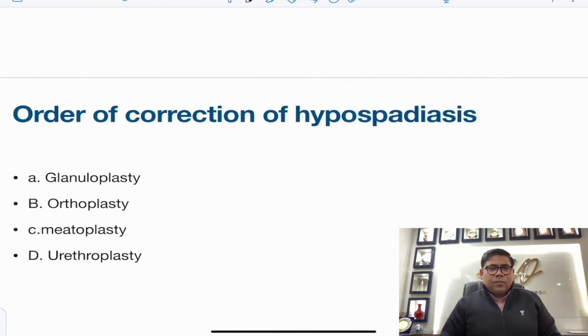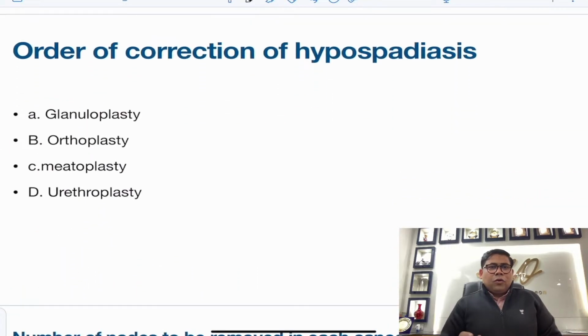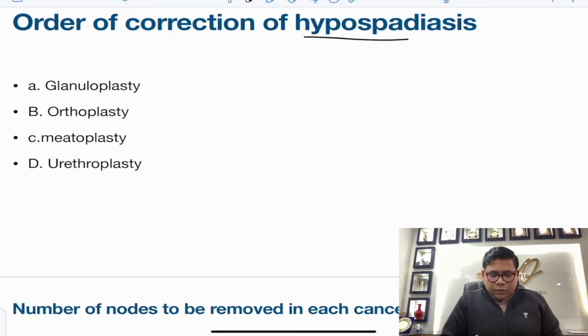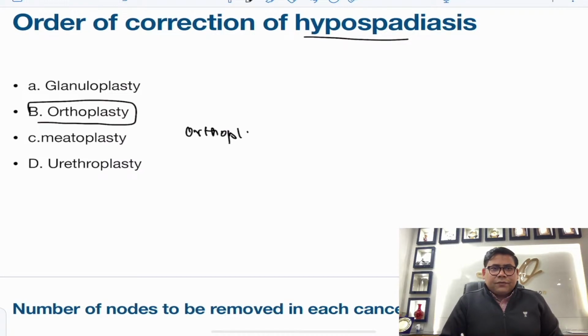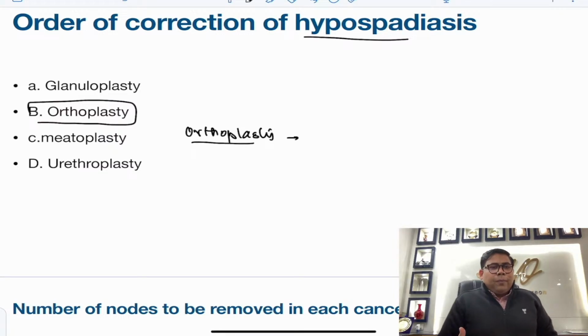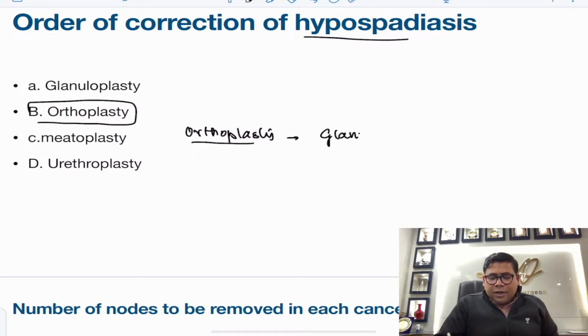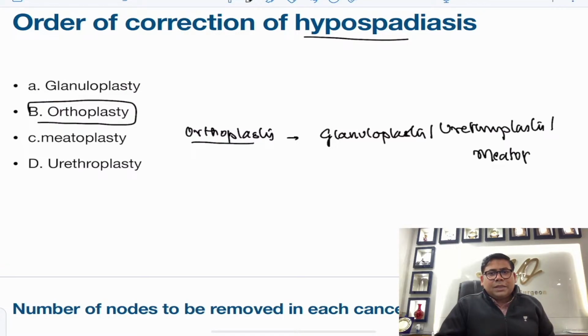C is the answer. Now correction of order of hypospadiasis, always remember the first thing that you need to do is orthoplasty. So orthoplasty is first thing, and then we actually go for granuloplasty, urethroplasty, and you need to create a meatus simultaneously, so meatoplasty.